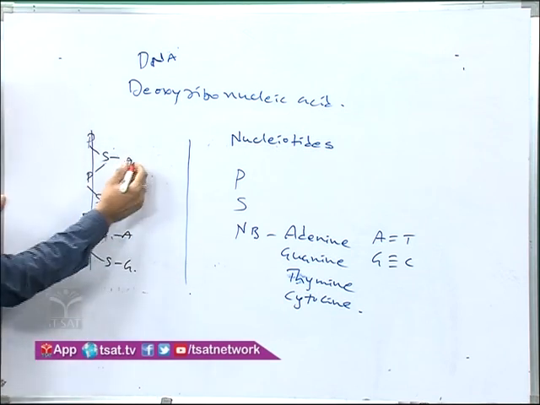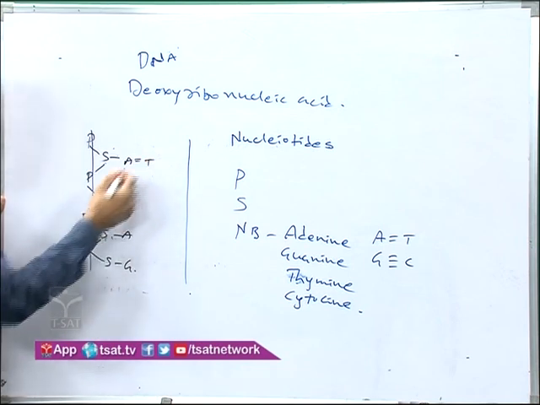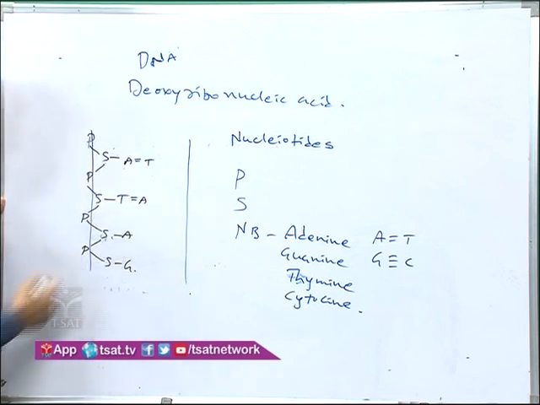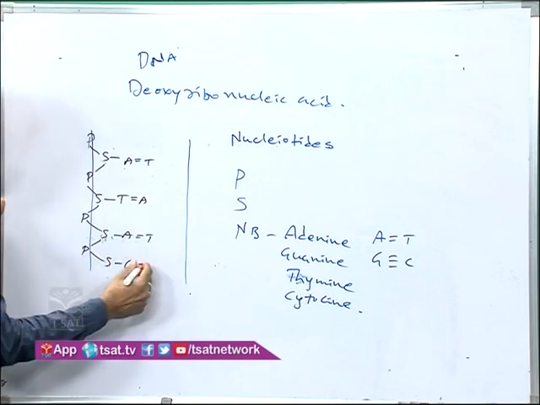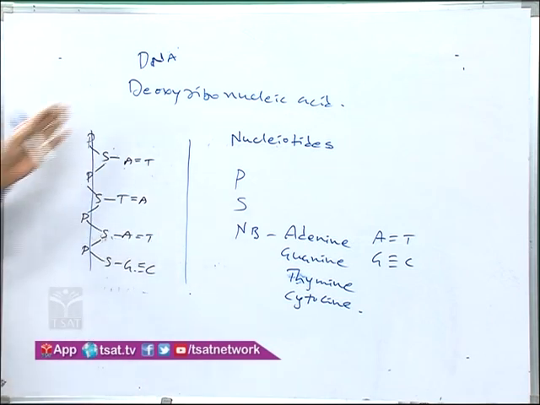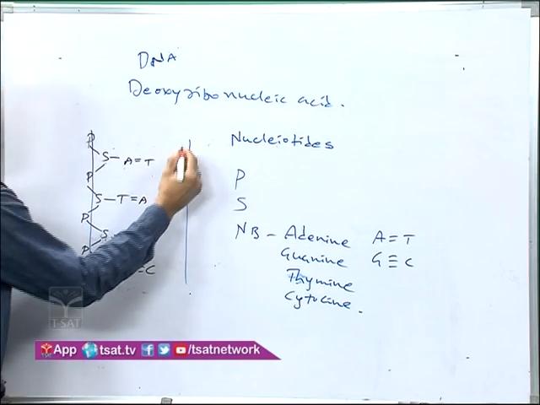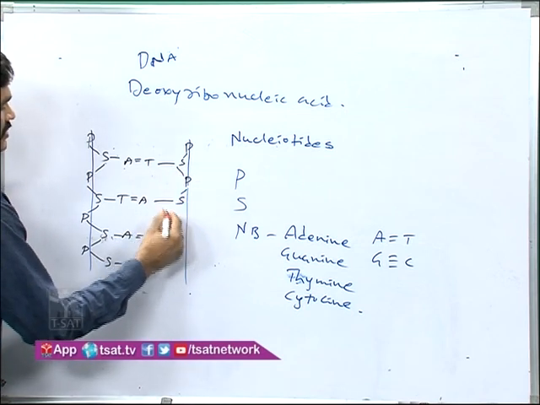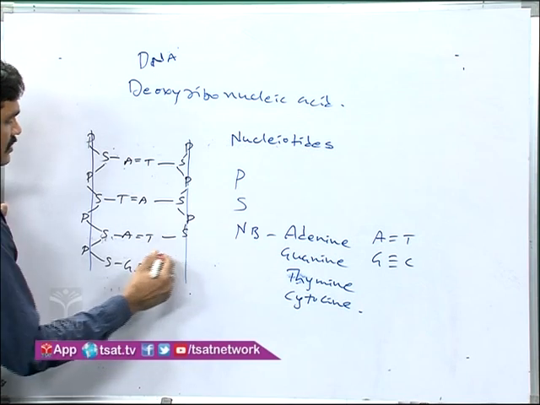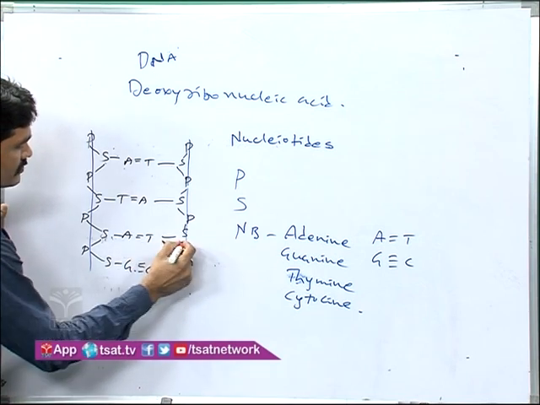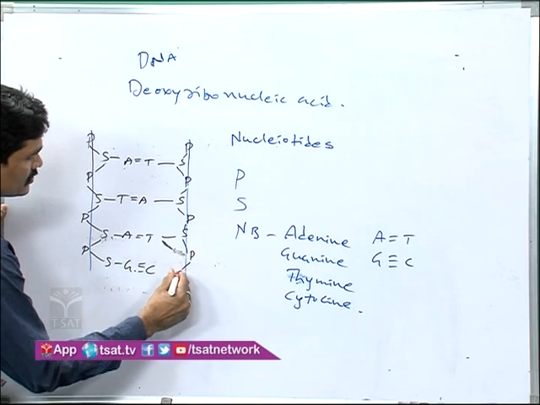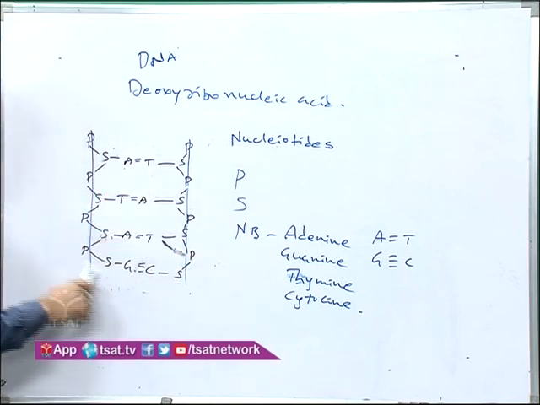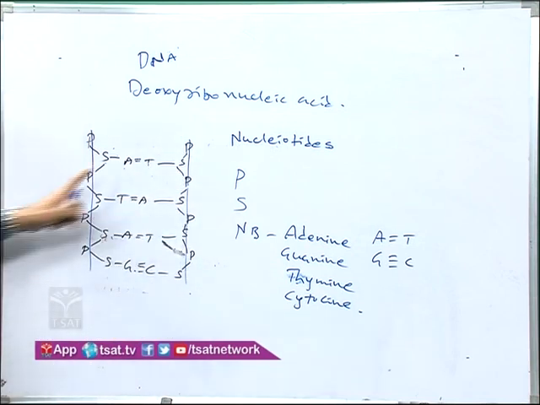Now we know that adenine always bonds with thymine by two hydrogen bonds. Thymine always bonds with adenine, and guanine always bonds with cytosine. In the opposite strand, it is the same pattern: phosphorus, sugar, and the base bonded with the base on the first strand. Here this is one strand and this is the other strand. These two strands are bonded together by hydrogen bonds through the nitrogen base pairs.